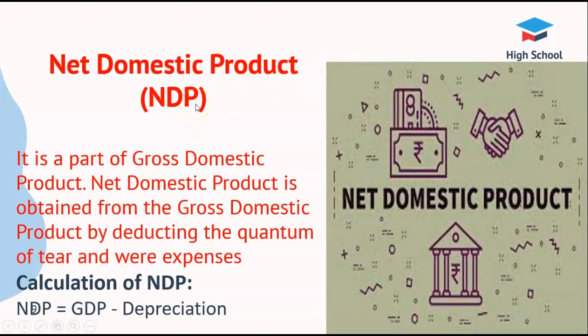National product is the gross national product, the total value of the finished goods and services produced by a country's citizens overseas and domestically, minus depreciation. NNP is often examined on an annual basis as a way to measure national success in counting minimum production standard. Calculation of NDP equals GDP minus depreciation.